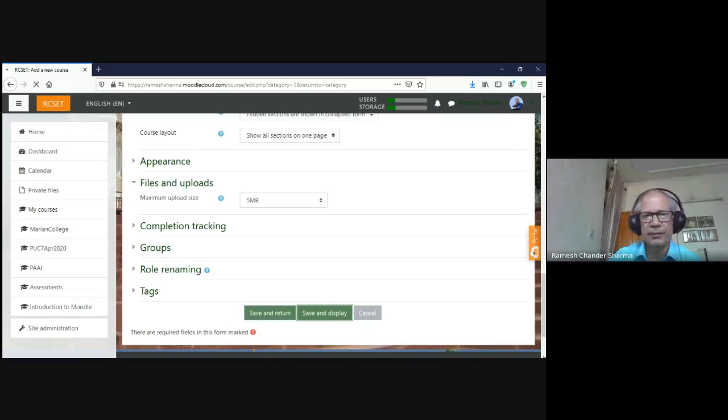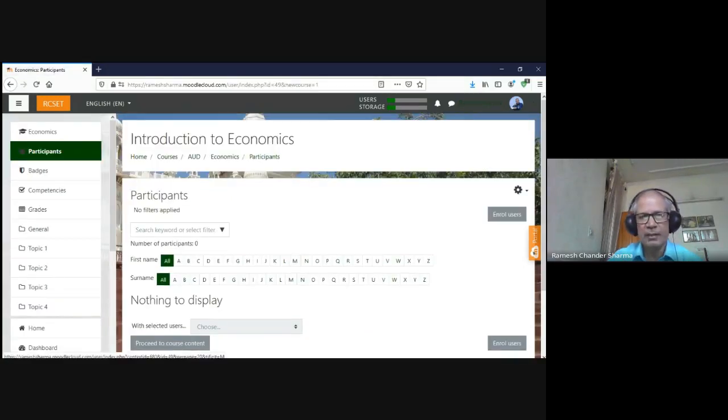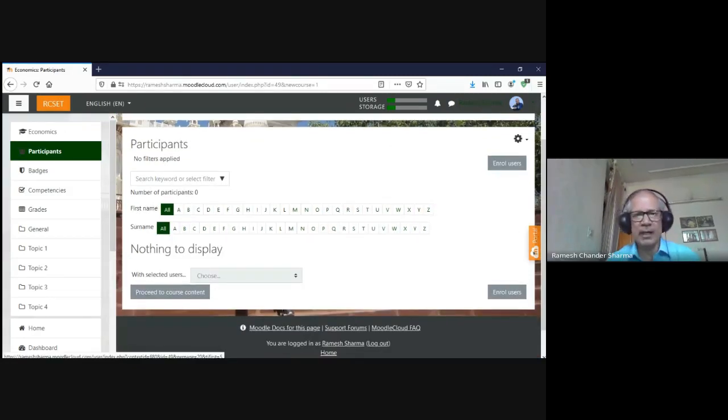The course will be saved, and now the course is ready. Then it is asking us to enroll the students. For the benefit of our colleagues, our IT services team has done a good thing: when the admissions are complete, they create the cohort for your course. So we can add the students once they exist in the database.